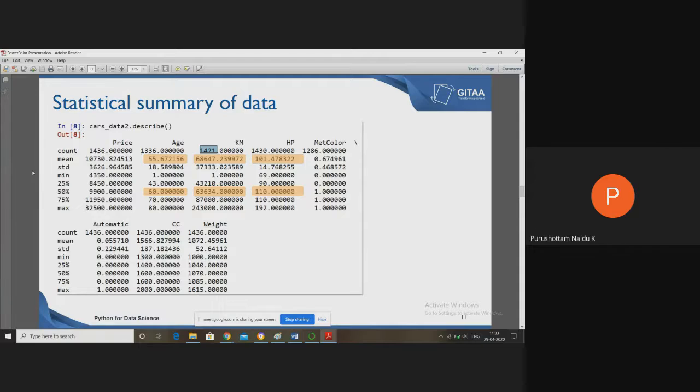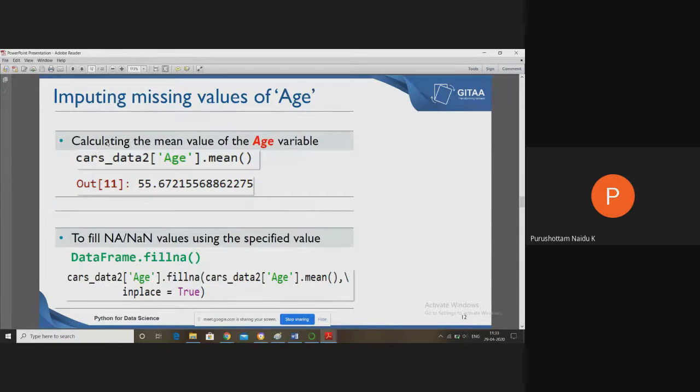These are what we can call central tendency or statistical disparity parameters. We can call them mean, standard deviation, minimum, q1, q2, q3, and max. By using those parameters, sometimes we may also replace missing values. Now if you want to replace the age with mean, first you have to calculate the mean of the age. This method is called the mean method.